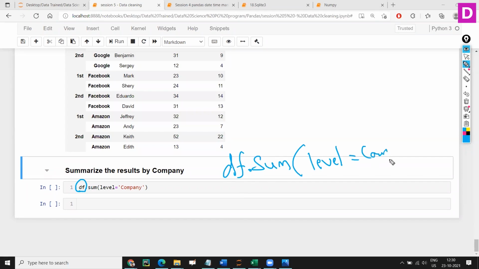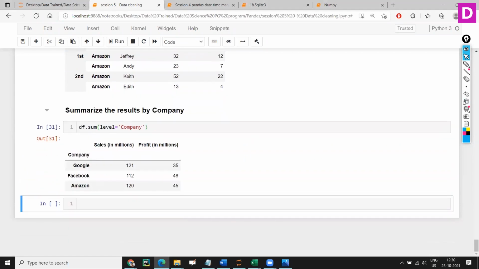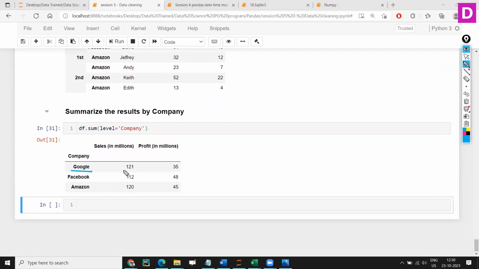On company. Based on the company, I want total sales of that particular company and the profit. So this is Google's total sales and total profit. Similarly for Facebook and Amazon.